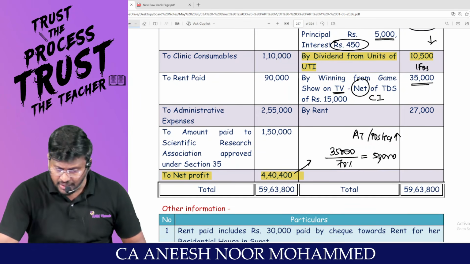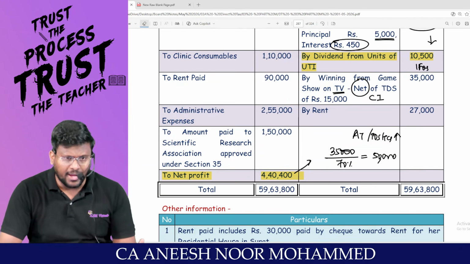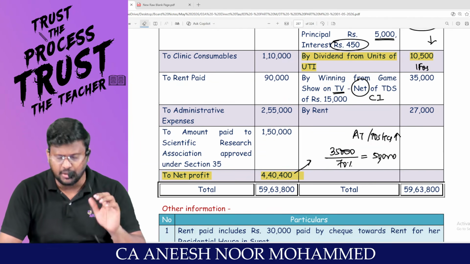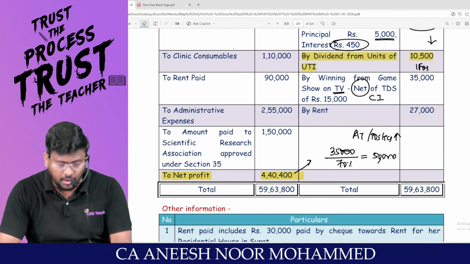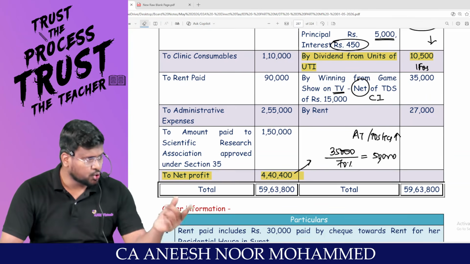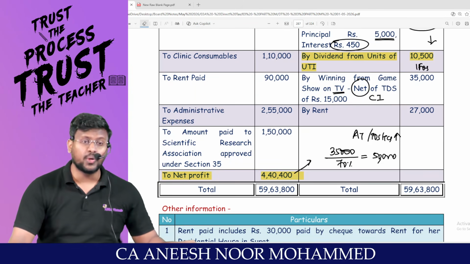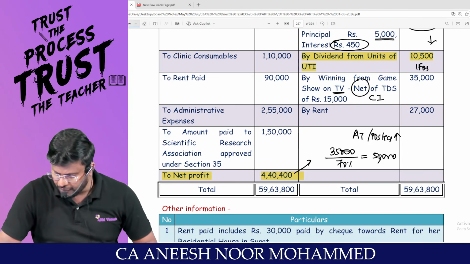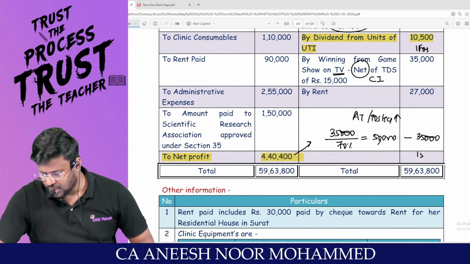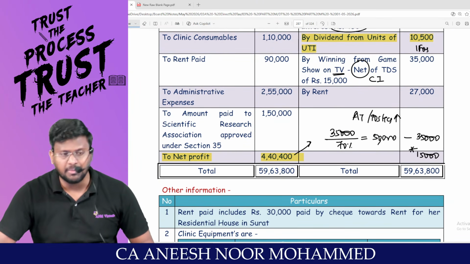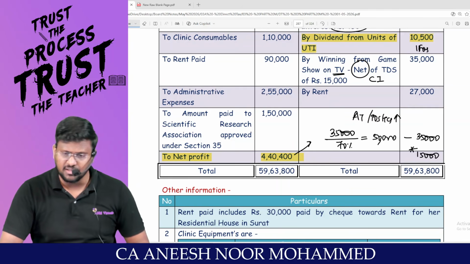But how much was credited to P&L? 35,000. So net profit would have been increased by only 35,000. So we should remove only 35,000 from the PGBP. But under the head IFOS, you should include 50,000. And finally, after you calculate the tax payable, this 15,000, which is 50,000 minus 35,000, can be claimed as credit, because whatever TDS has been deducted can be claimed as credit.